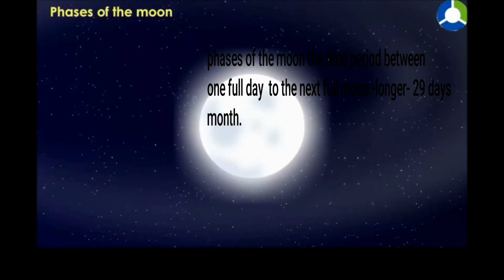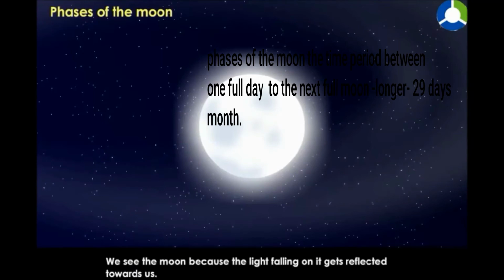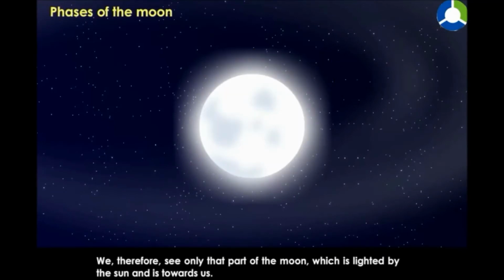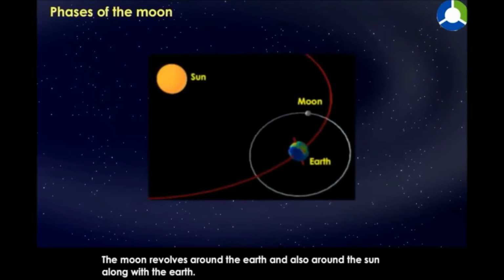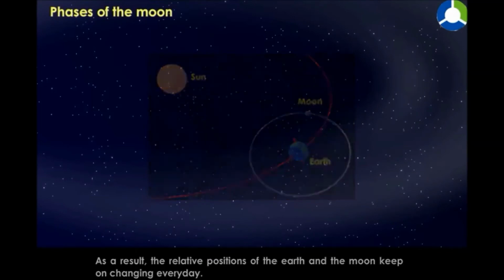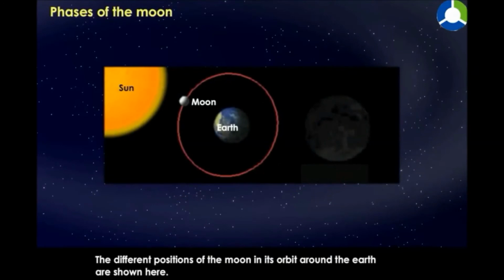Phases of the moon. The moon does not emit light like the sun and other stars. We see the moon because the light falling on it gets reflected towards us. We therefore see only that part of the moon which is lighted by the sun and is towards us. The moon revolves around the earth and also around the sun along with the earth. As a result, the relative positions of the earth and the moon keep on changing every day. The different positions of the moon in its orbit around the earth are shown here.